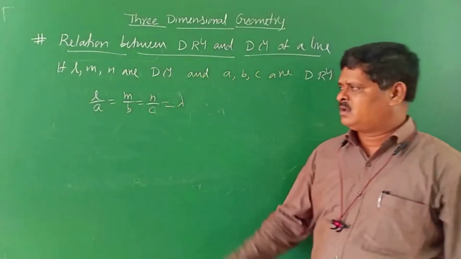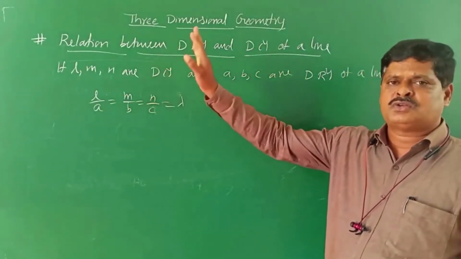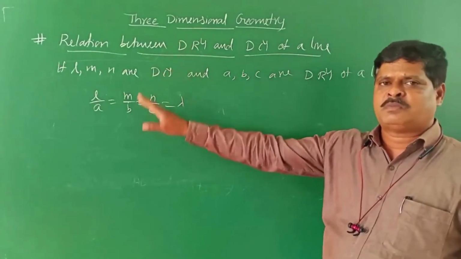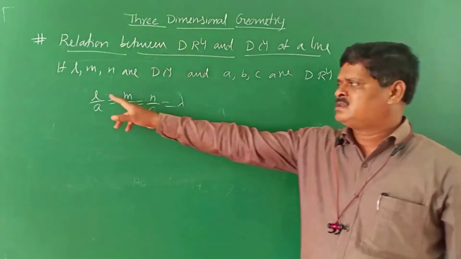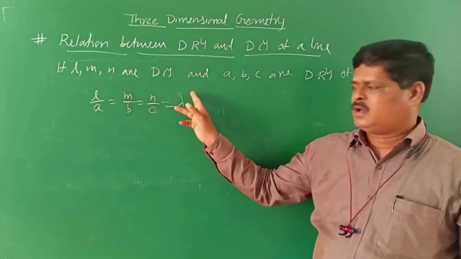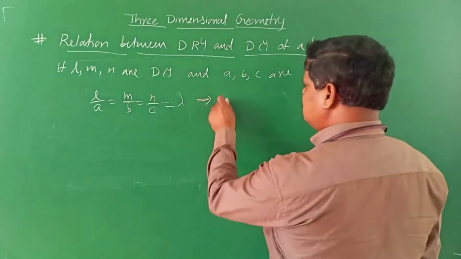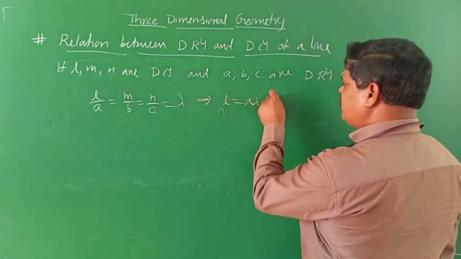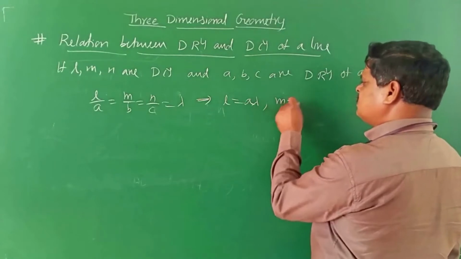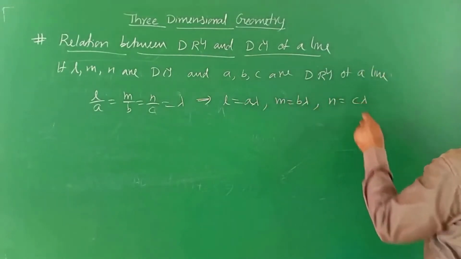As we discussed, direction ratios are three numbers proportional to the direction cosines. This implies L is equal to A lambda, M is equal to B lambda and N is equal to C lambda.